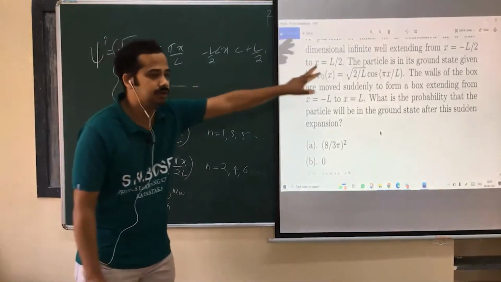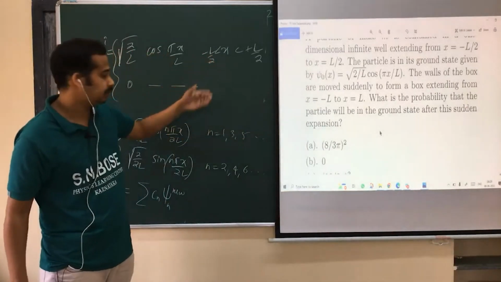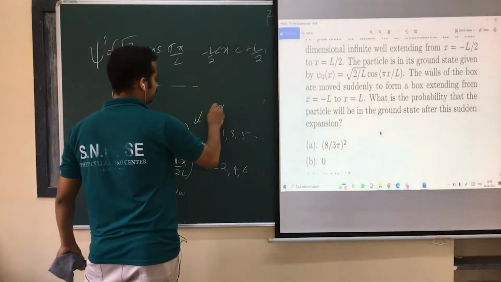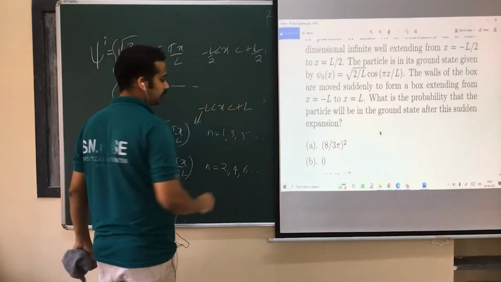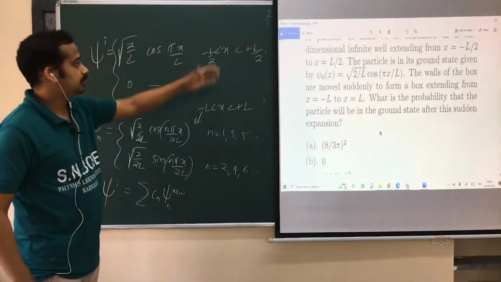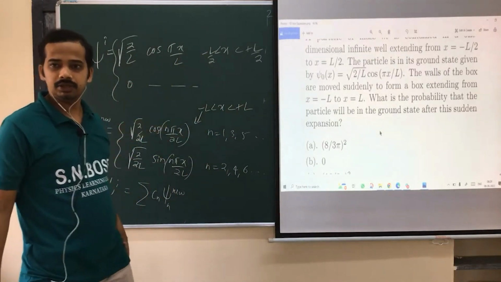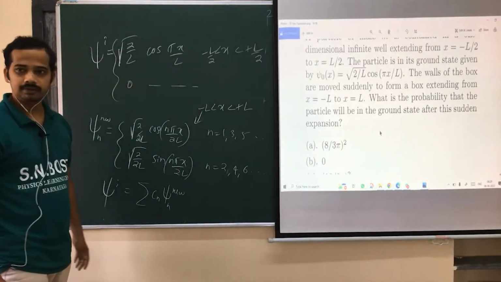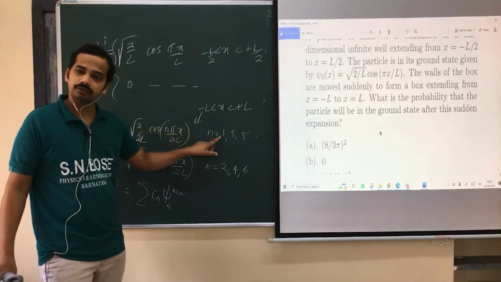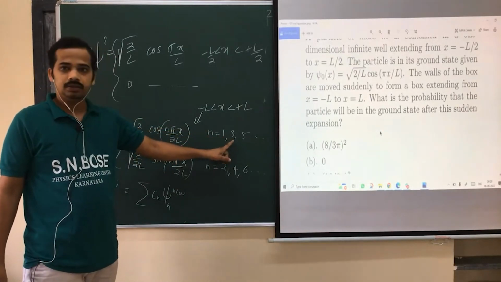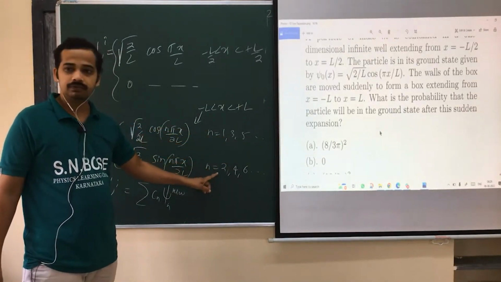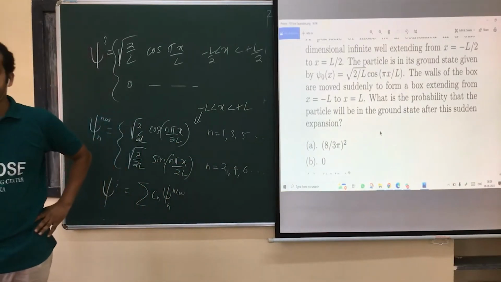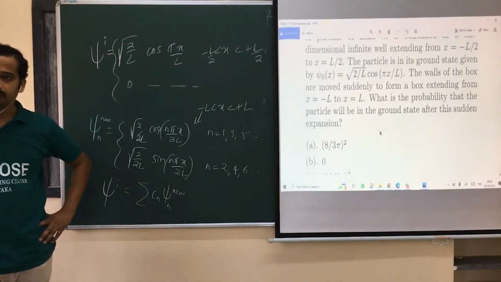The limit you need to take is minus L by 2 to plus L by 2, because this function is 0 outside. These functions have the region x between minus L to plus L, but this function is 0 outside, so your limit is minus L by 2 to plus L by 2. That's a symmetric limit about 0. So that's why the probability of getting the ground state is there, the probability of getting the second excited state is there, and the probability of getting the first excited state is 0. Without solving, we should be able to argue. Are you getting this one?